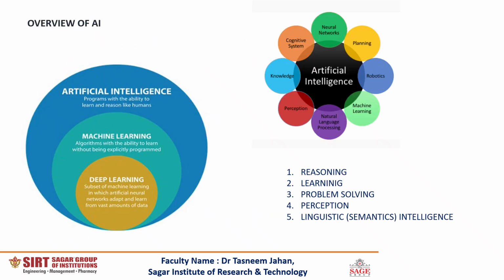As we all know, the trending term and the most coined term in the current era is machine learning. But machine learning indeed is a subset which has been derived from AI. AI, dear students, is the superset. AI refers to those programs which are not explicitly programmed and which learn and reason like humans. Machine learning is a subset of artificial intelligence, and it refers to the ability of algorithms to learn by themselves. And deep learning further is a subset of machine learning in which we create a dense neural network which can learn from a vast amount of data.